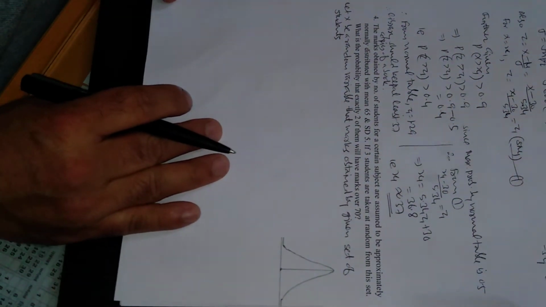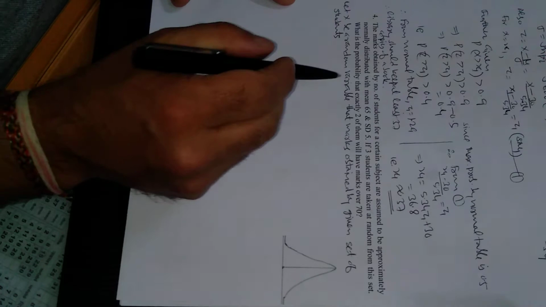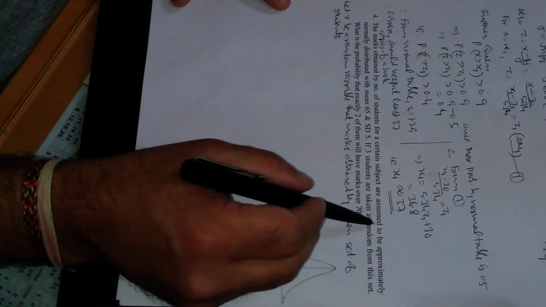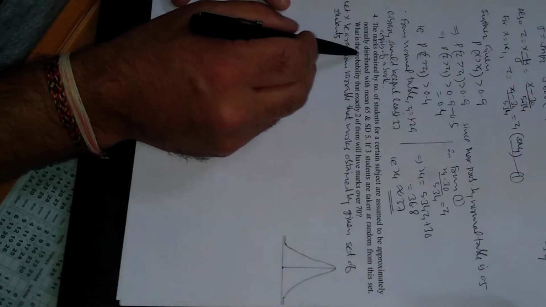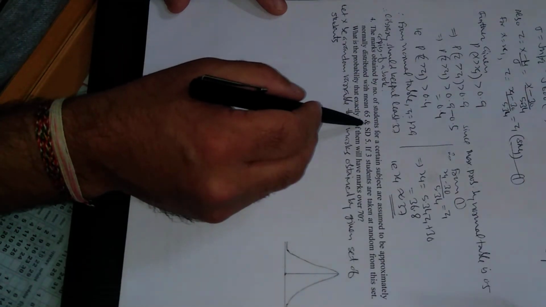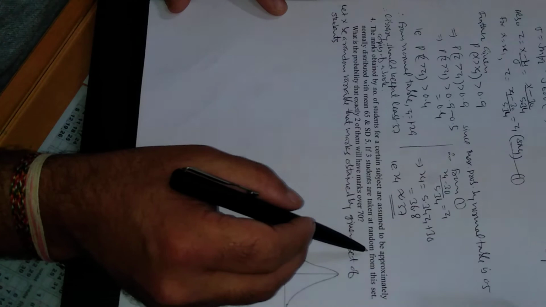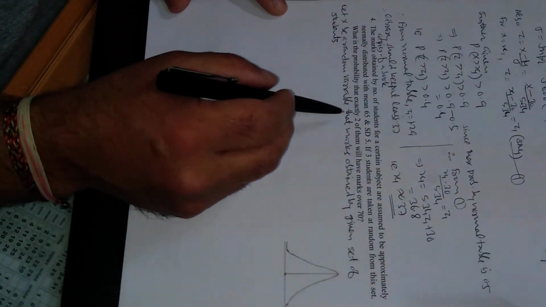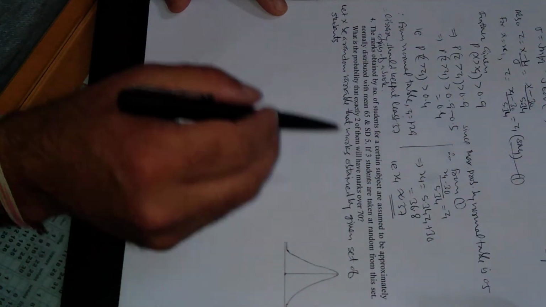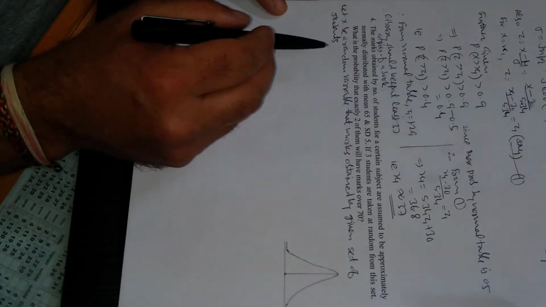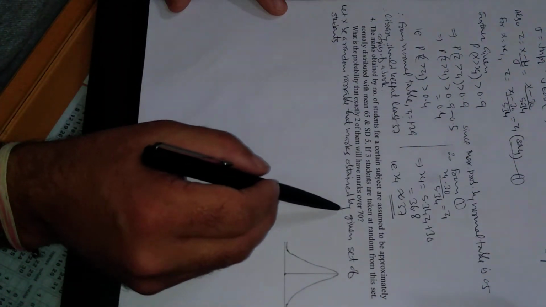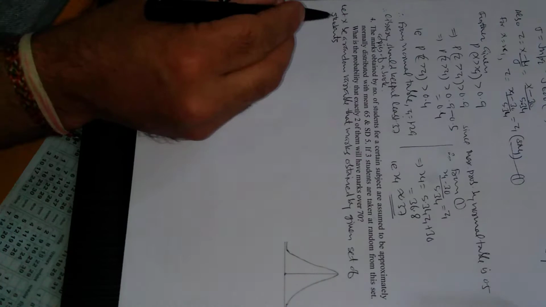Now come to the next question. The marks obtained by a number of students for a certain subject are assumed to be approximately normally distributed with mean 65 and standard deviation 5. If 3 students are taken at random from this set, what is the probability that exactly 2 of them will have marks over 70? First of all, let x be a random variable that represents the marks obtained by a given set of students.